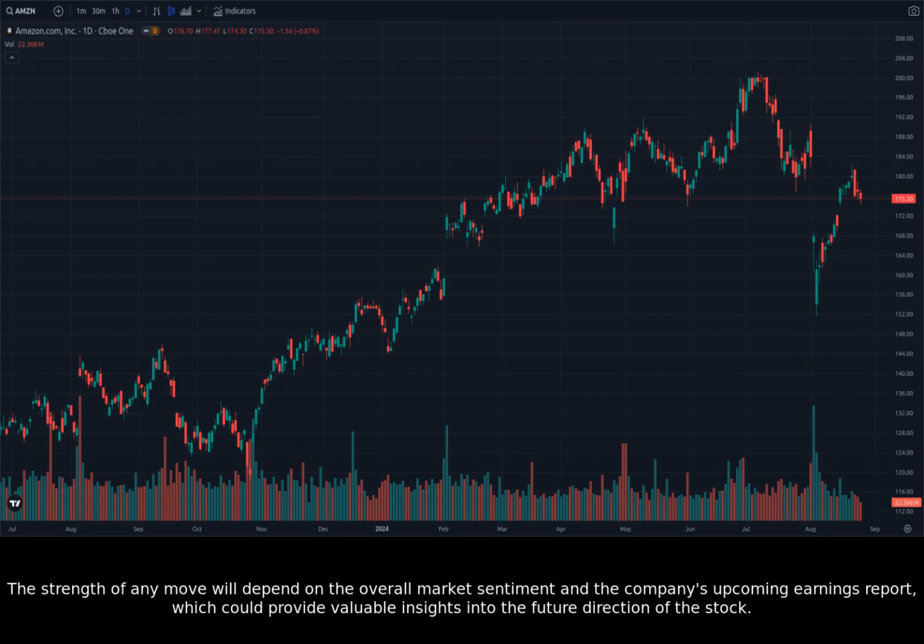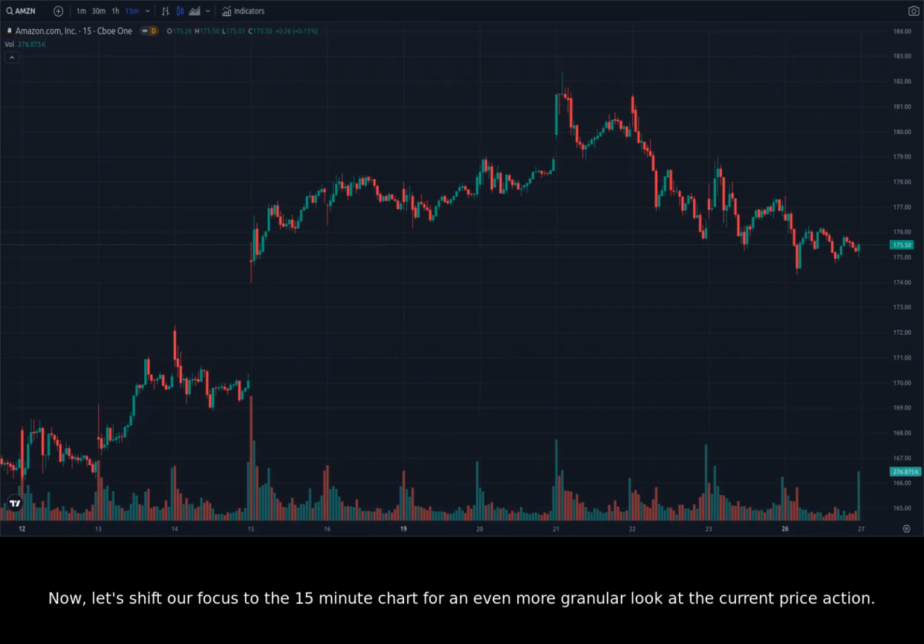The strength of any move will depend on the overall market sentiment and the company's upcoming earnings report, which could provide valuable insights into the future direction of the stock. Now, let's shift our focus to the 15-minute chart for an even more granular look at the current price action. Here, we can observe the price moving within a tighter range, indicating short-term volatility.